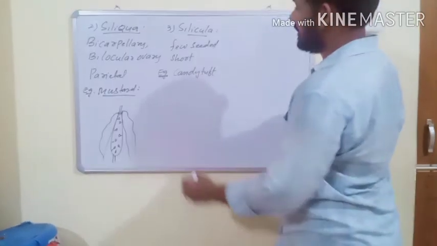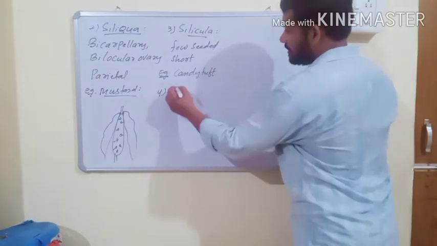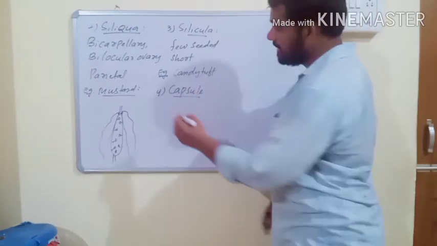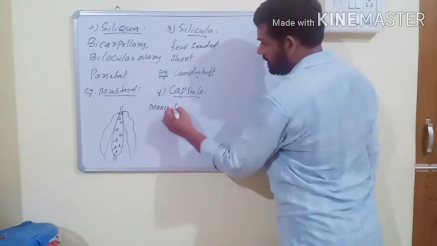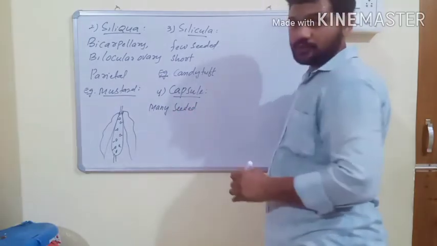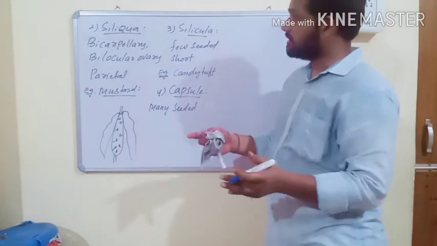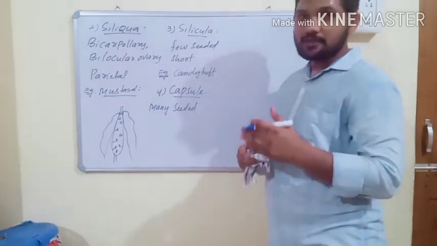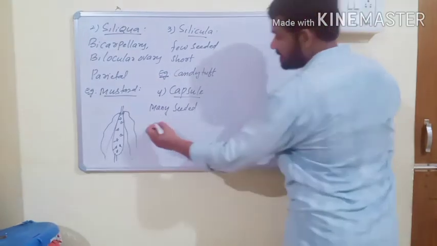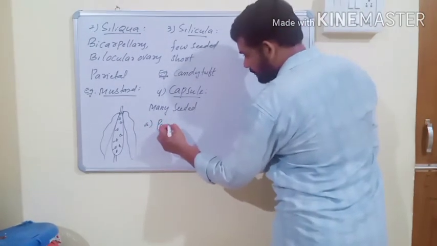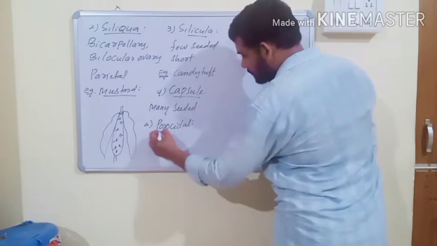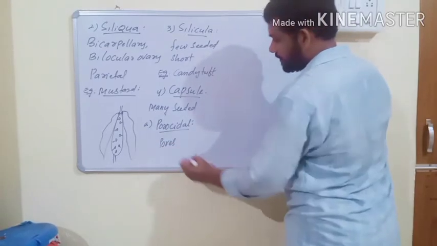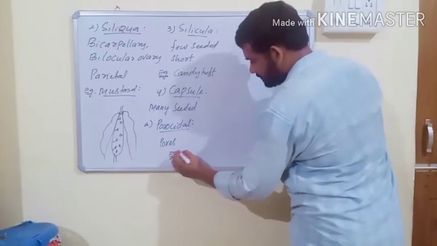This is silicula. And the next type of dry dehiscent fruit is called capsule. Capsule is also a many-seeded dehiscent fruit, and it dehisces by various methods other than pod, siliqua, and silicula. And capsule fruit is again divided into four types. The first one is porocidal, and this fruit bursts by means of pores. Example is poppy.